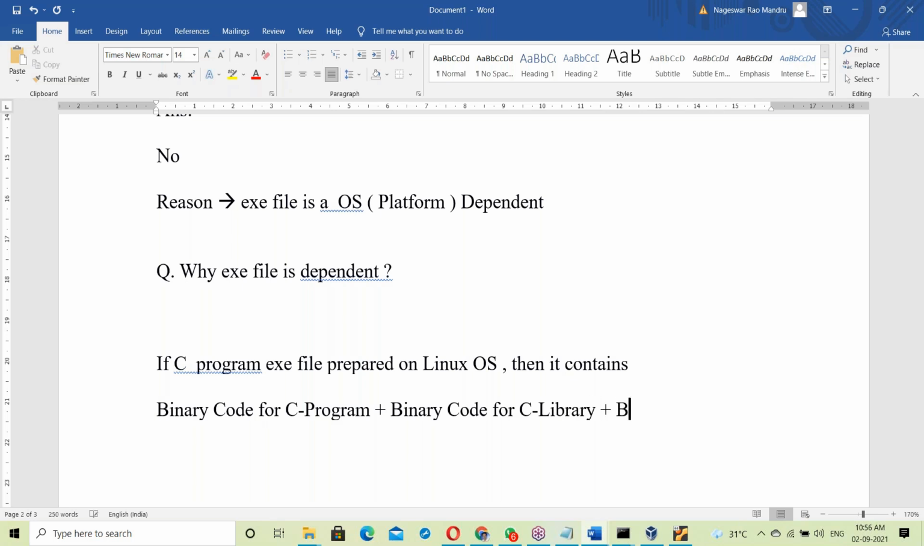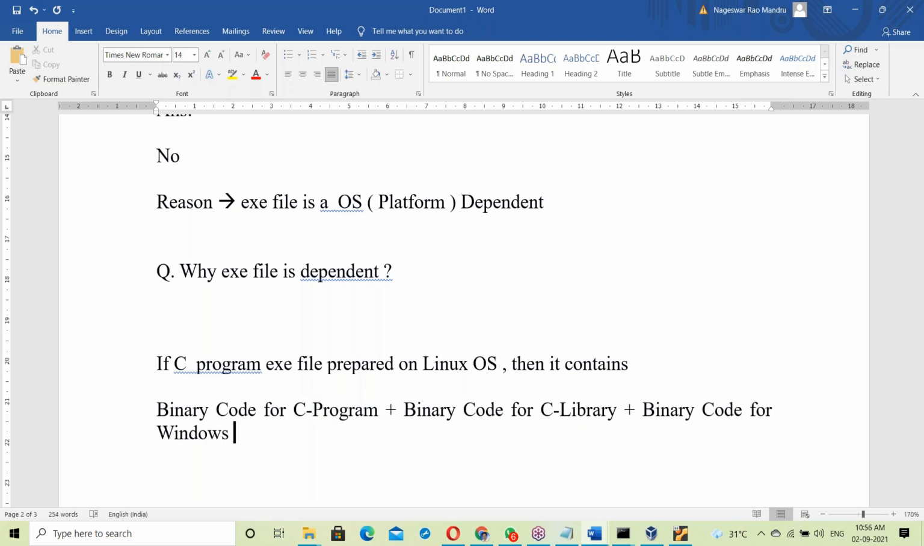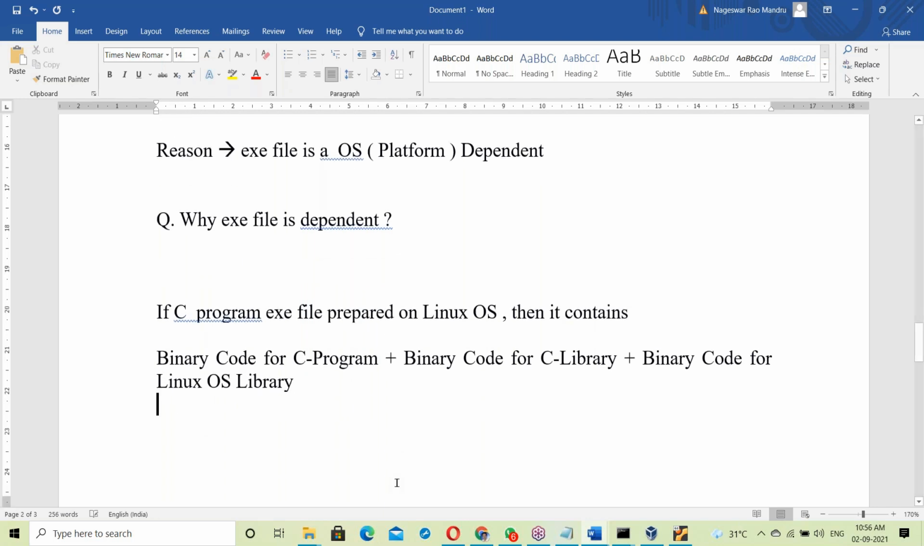Plus the binary code for the OS library, the Windows OS library here, or sorry, Linux, the binary code for the Linux OS library. This is finally the exe file. So any exe file contains the OS library, not only our code. So binary code for C program, plus binary code for C library, plus binary code for Linux OS library.